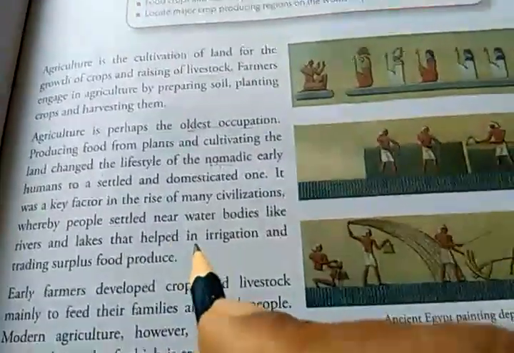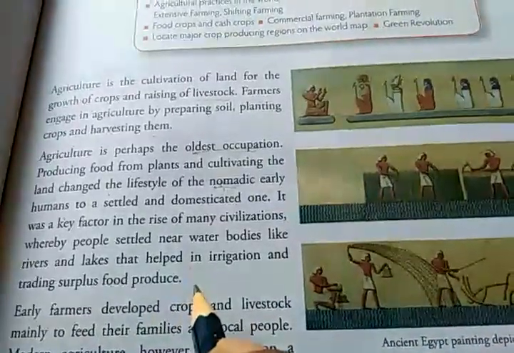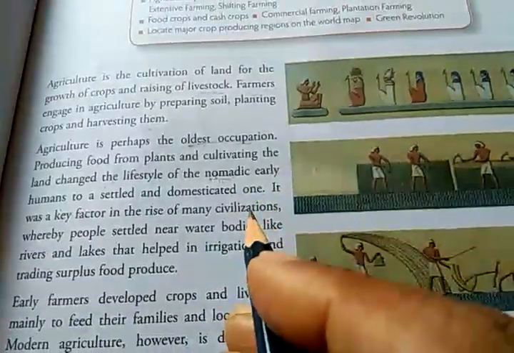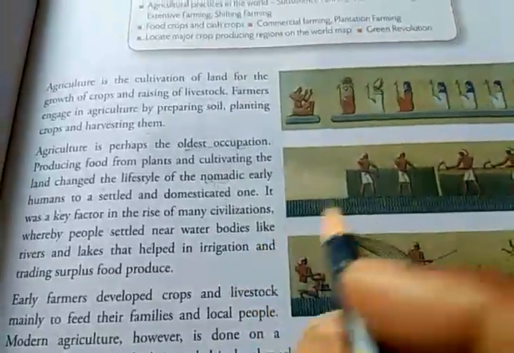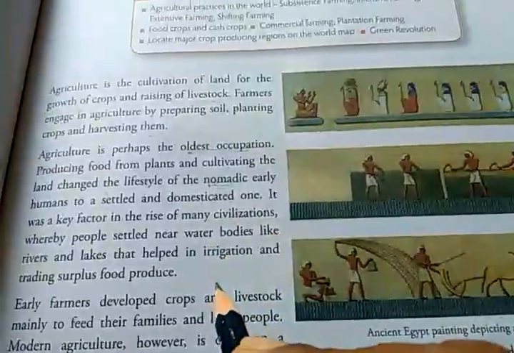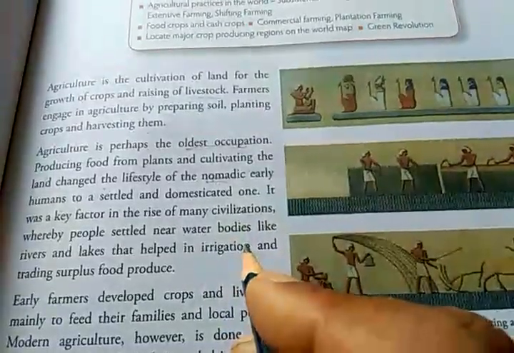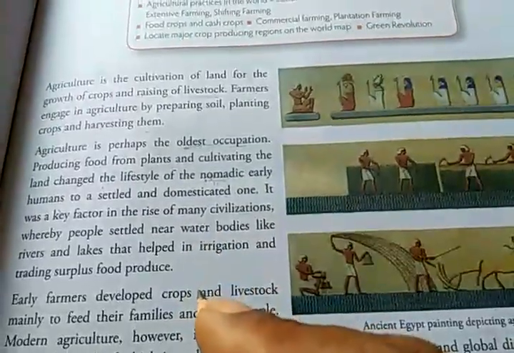Can you name the four civilizations which flourished on the banks of rivers? One was the Egyptian civilization. It flourished on the bank of river Nile. Then another was the Mesopotamian civilization, which flourished on the banks of rivers Tigris and Euphrates.